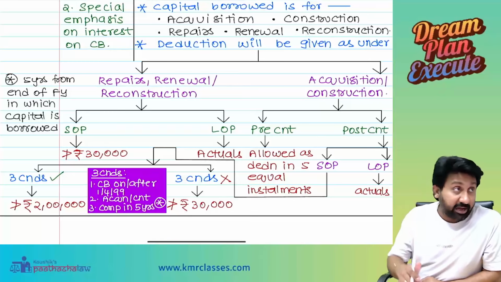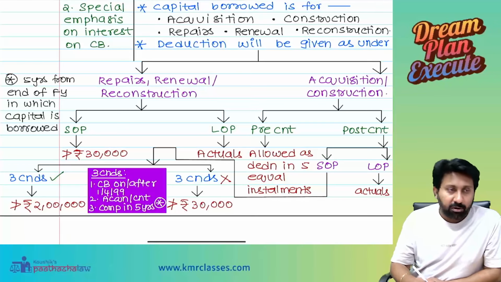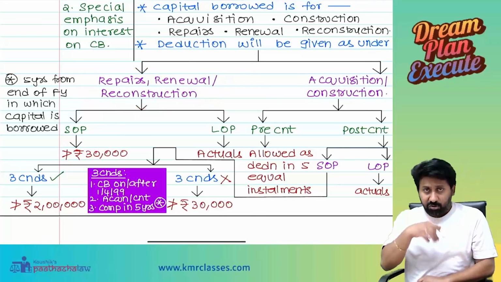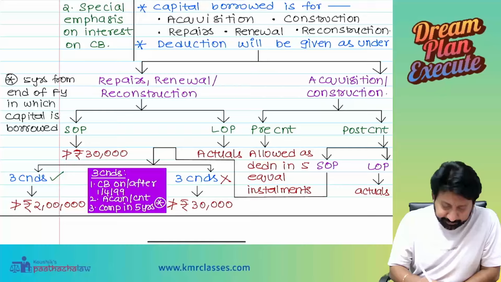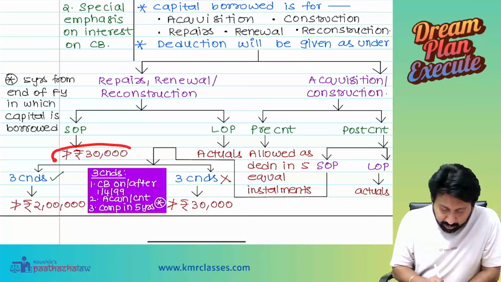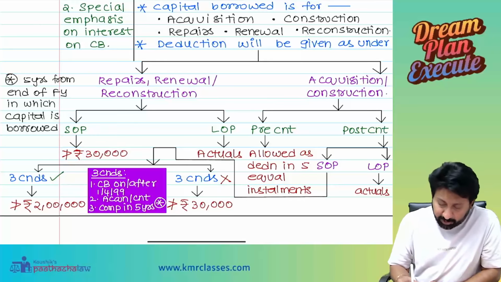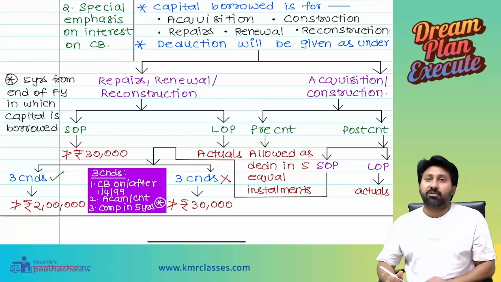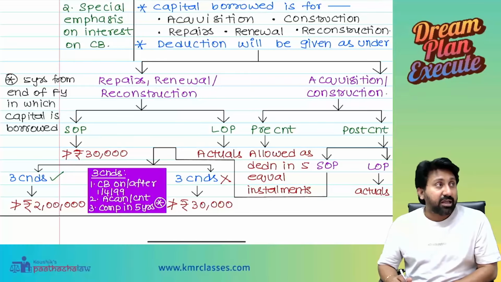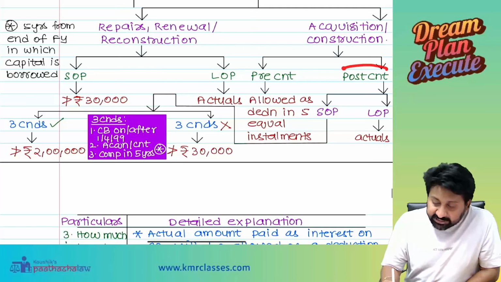Okay. See the screen. First, I took a loan. I took capital borrowed and I utilized it for repairs, renewal and reconstruction. If it is a self-occupied property, not more than 30,000 is allowed as a deduction. If it is a let out property, actuals are allowed as a deduction. If it is for acquisition or construction, not for repairs, renewal, reconstruction, etc., then post construction, first I will explain.